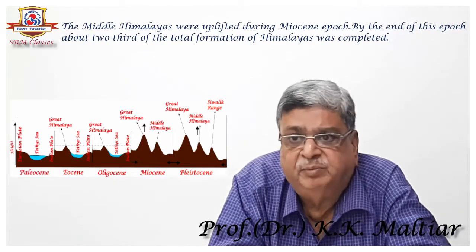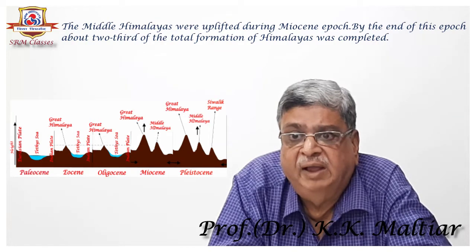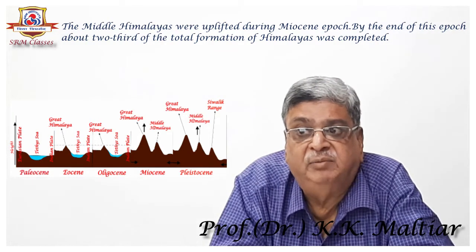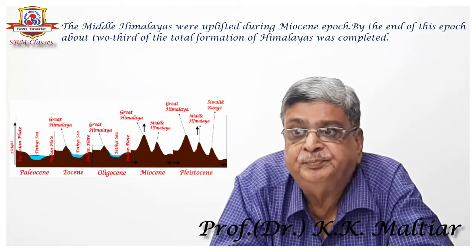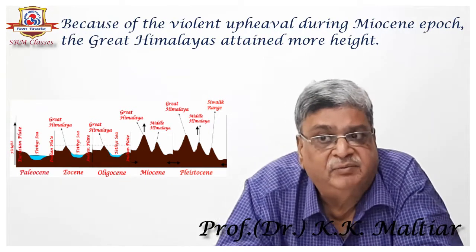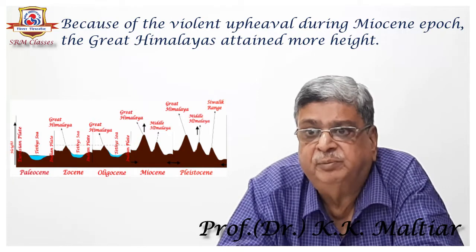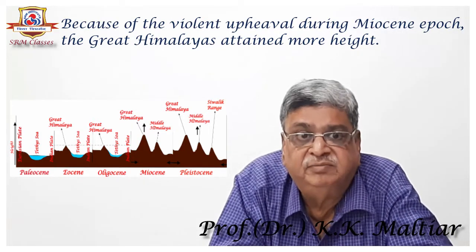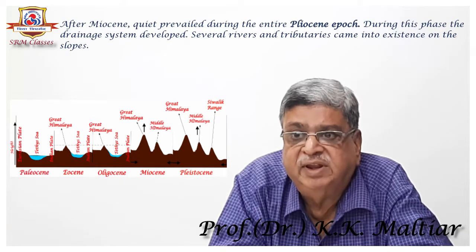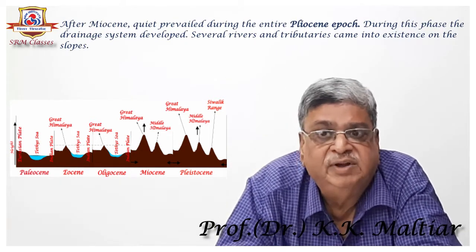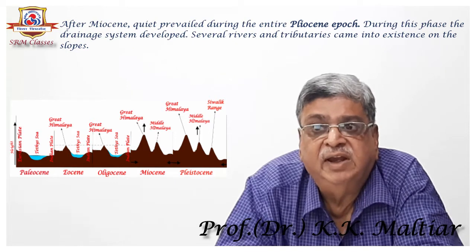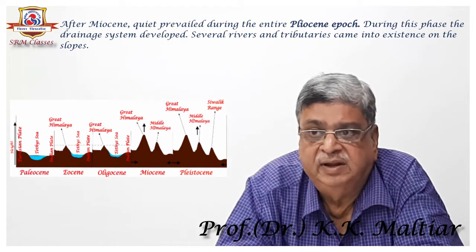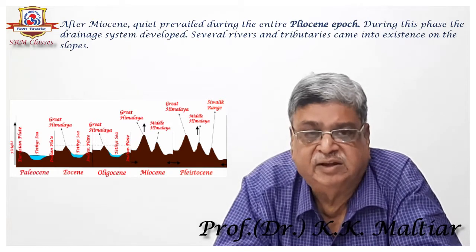By the end of this epoch, about two-thirds of the total formation of the Himalayas was completed. Because of the violent upheaval during the Miocene epoch, the Great Himalayas attained more height. After Miocene, a quiet period prevailed during the entire Pliocene epoch, and during this phase the drainage system developed.